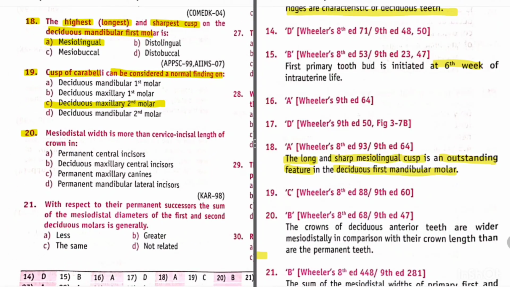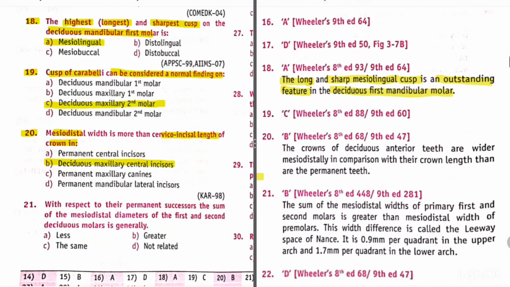Question 20 is, mesiodistal width is more than cervicoincisal length of crown in. So its answer is deciduous maxillary central incisors. The crown of deciduous anterior teeth are wider mesiodistally in comparison with their crown length than are the permanent teeth. Okay.